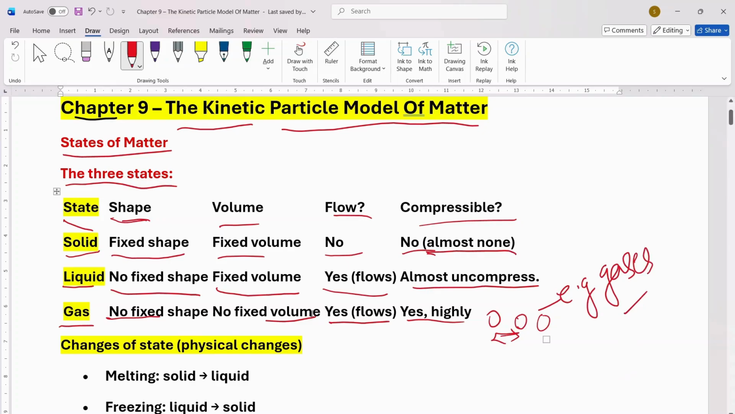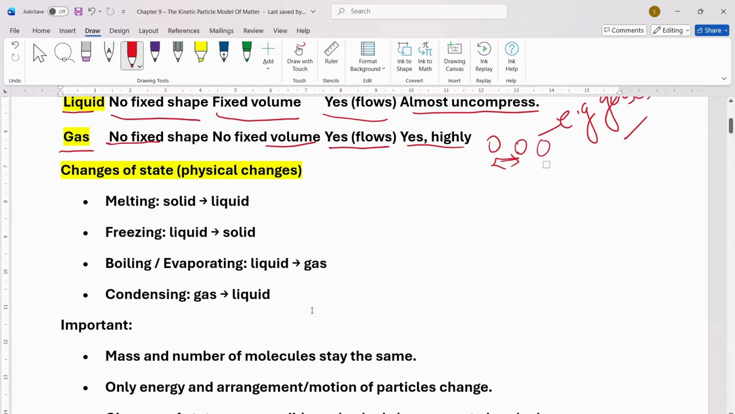All right, changes of state, physical changes. In melting, the state of matter changes from solid to liquid. In freezing, the liquid to solid change occurs, and then in boiling, evaporating, the liquid changes to gas, and in condensing stage, the gas changes to liquid.